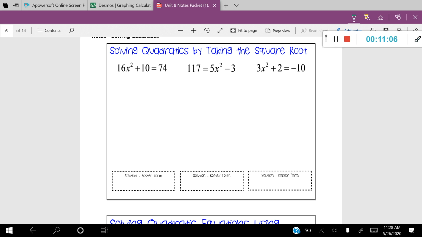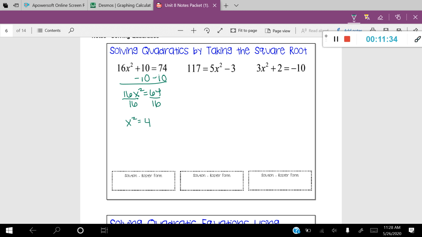I'm going to start by moving the constants to one side and the variables to the other. So I'm going to subtract 10 from both sides to get the constants together, and I'll be left with 16x squared is equal to 64. My goal is to solve for x, so let's divide both sides by 16 to get the x squared by itself. Now I have x squared is equal to 4.